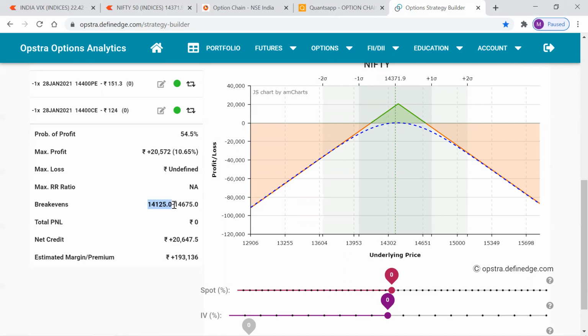Even if you're lazy to calculate, no problem. You take the help of this website, opstra.definedge.com strategy builder. It will directly calculate and give you the break-even values. So you can mark these levels on the chart, which is 14,125.